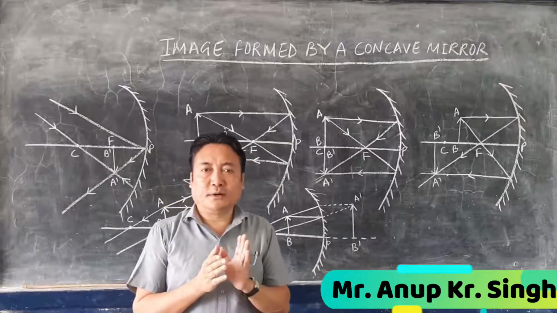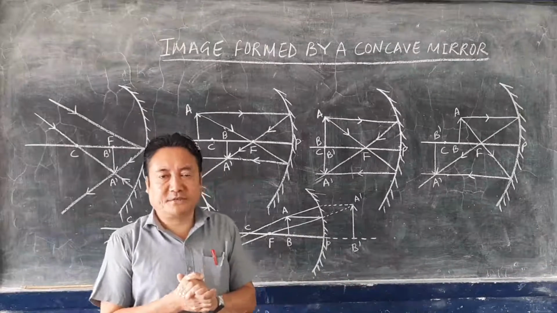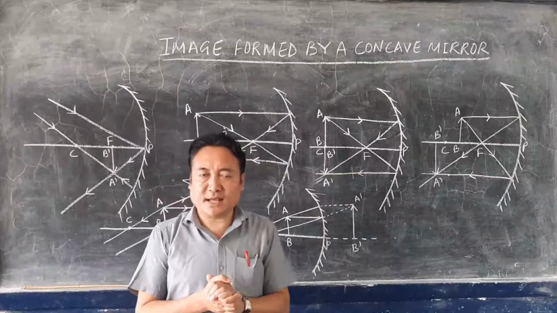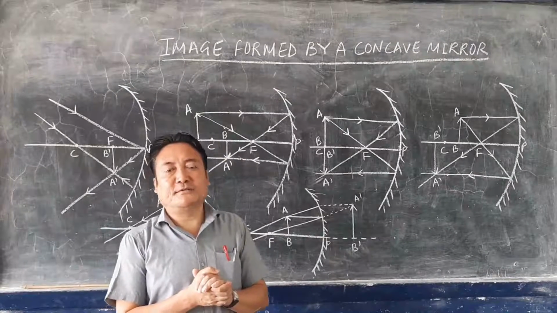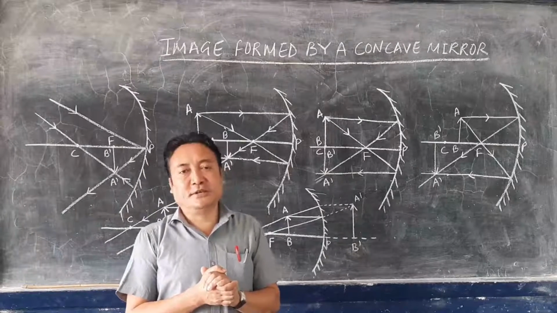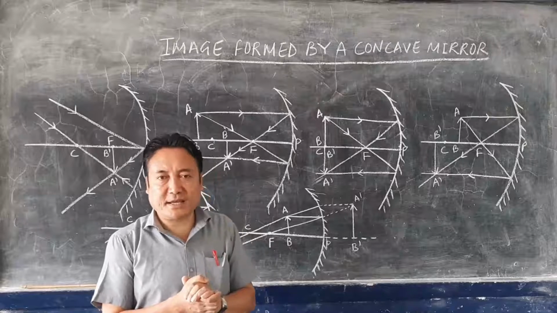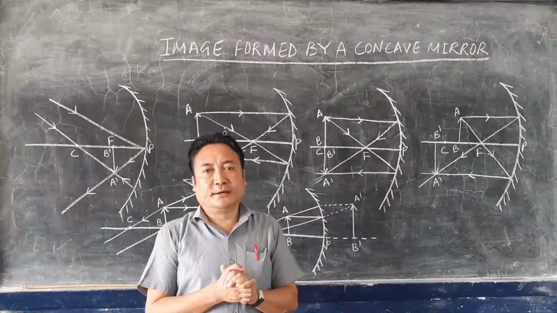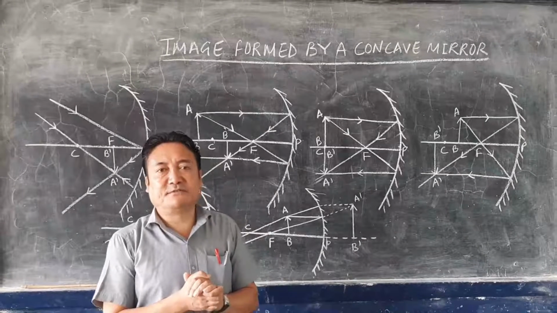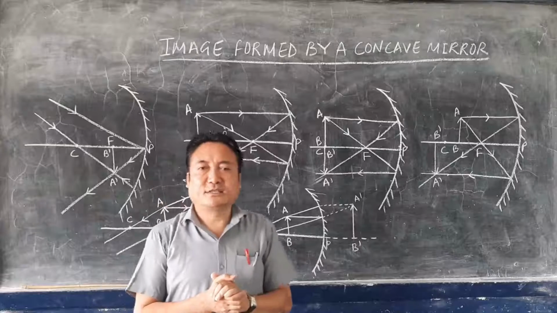When the ray of light passes through the focus, after reflection the ray of light must go parallel to the principal axis. Second, when the ray of light passes through the center of curvature, after reflection it retraces its path. That means there is no deviation, no change in the path of light. And also, when the ray of light is parallel to the principal axis, after reflection it passes through the focus. So these things I explained to you in the last class.